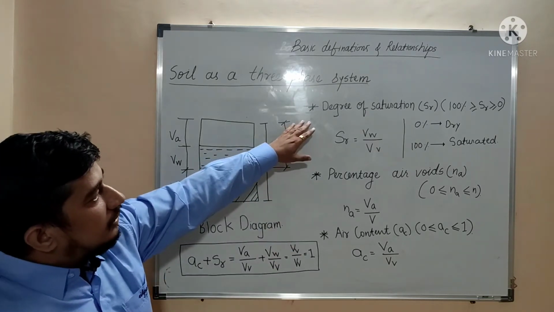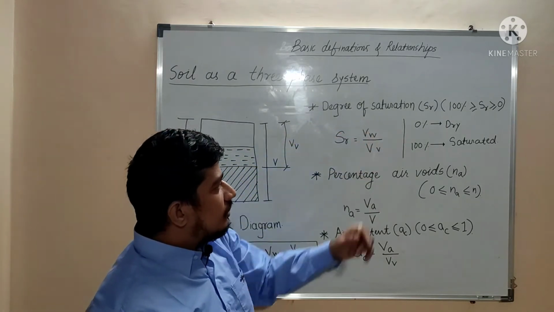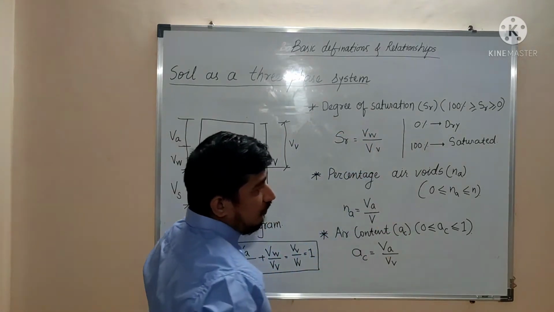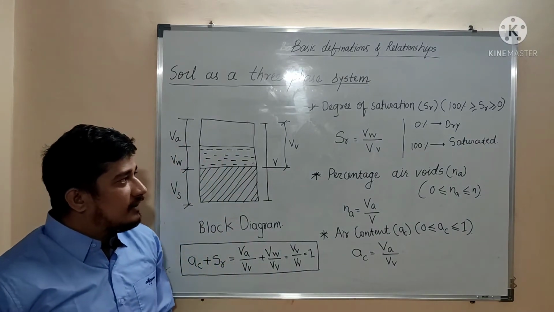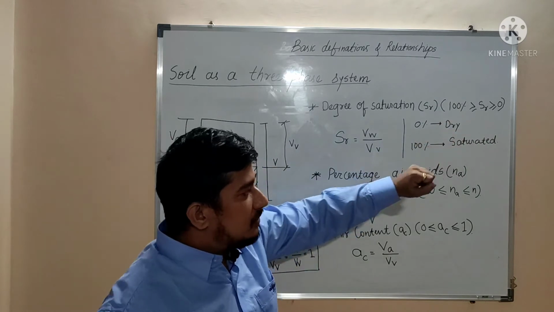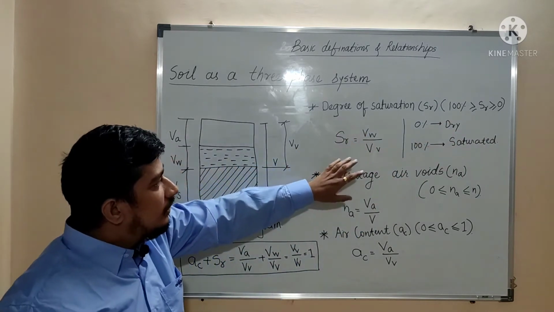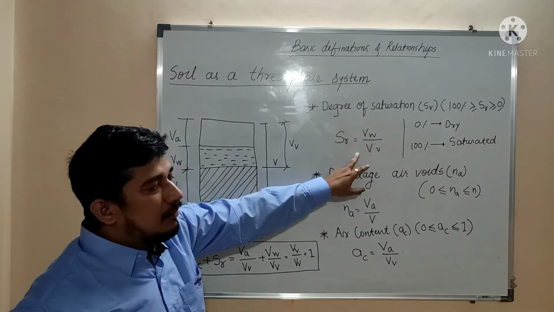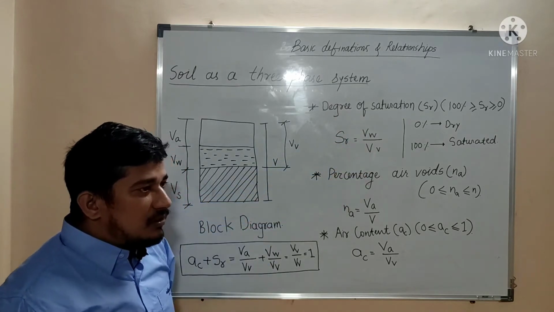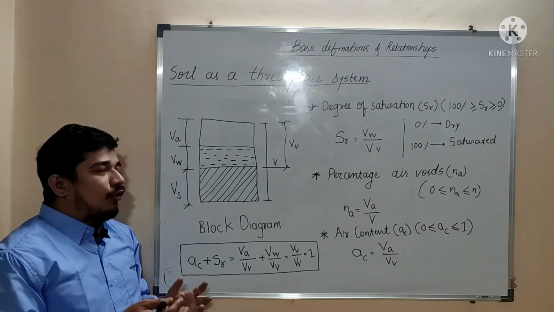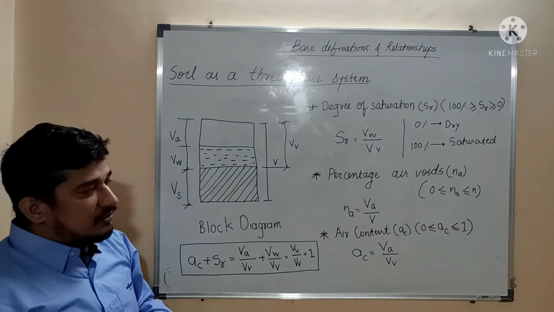The next term is degree of saturation. That is denoted by the symbol SR, or in some books by S, and it can vary from 0% to 100%. So what is degree of saturation? Degree of saturation is nothing but the volume of water divided by the volume of voids. It means out of the voids, how much space is occupied by water. That is shown by the degree of saturation.